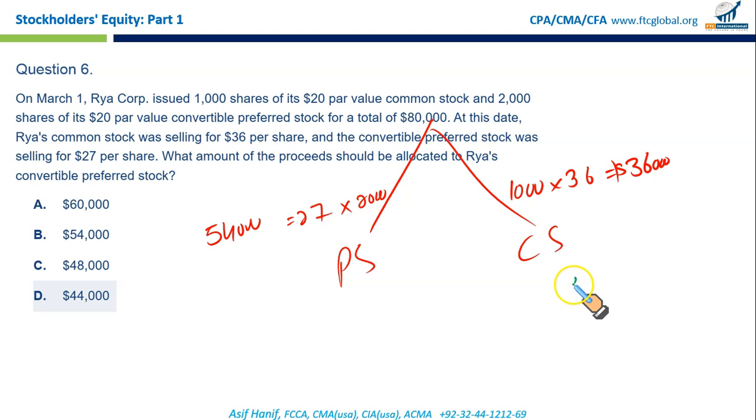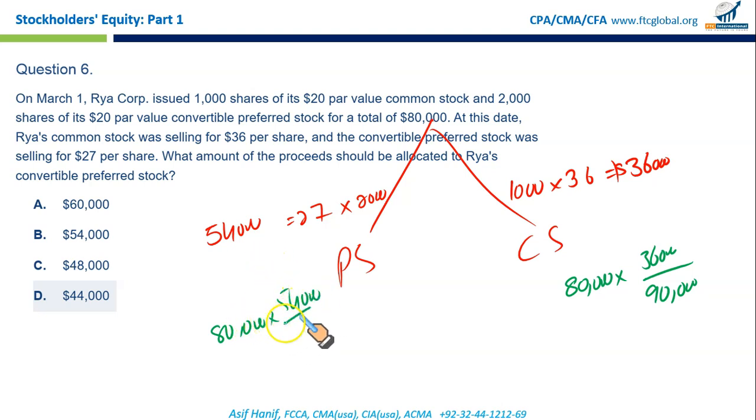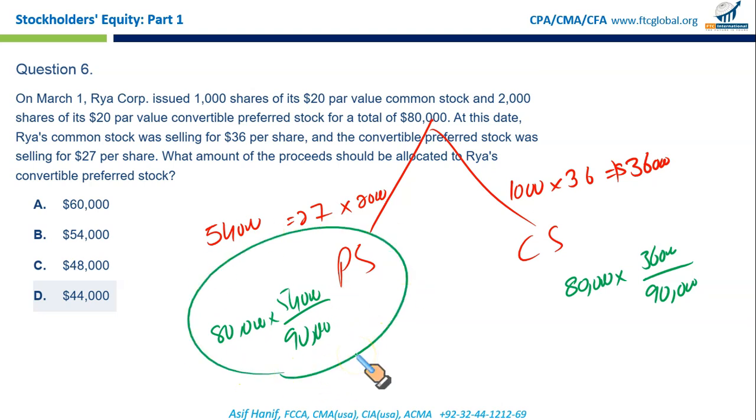Since we have received 80,000 in total, 80,000 times 36 over 36 plus 54, 90, is the proportional amount that goes to common stock, and 80,000 times 54,000 by 90 goes to preferred stock. That's what we are required to find out. So if you do the simplification, what you get is C, 48. And for this, of course, would be the balance.